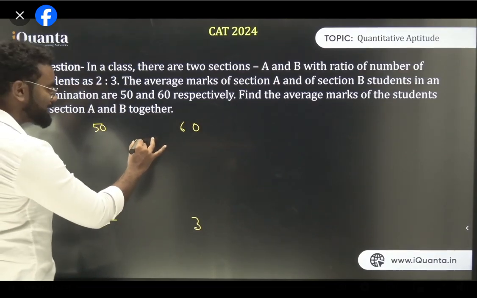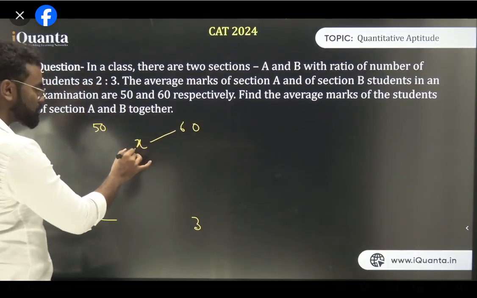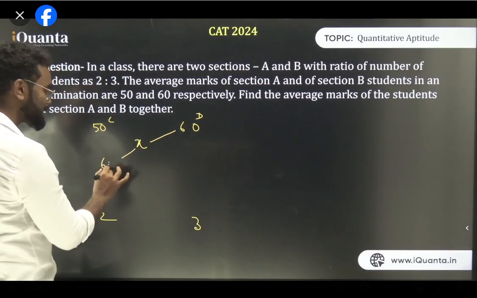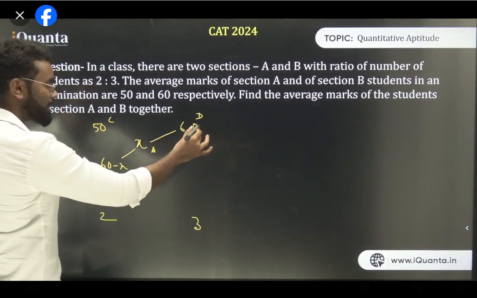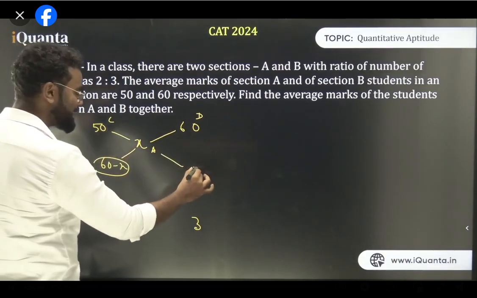So think about it, the average is x. So what we do generally, this is the dearer one, this is the cheaper one. Dearer minus average, that is 60 minus x, goes below the cheaper. And average minus cheaper, that is x minus 50, goes below the dearer.